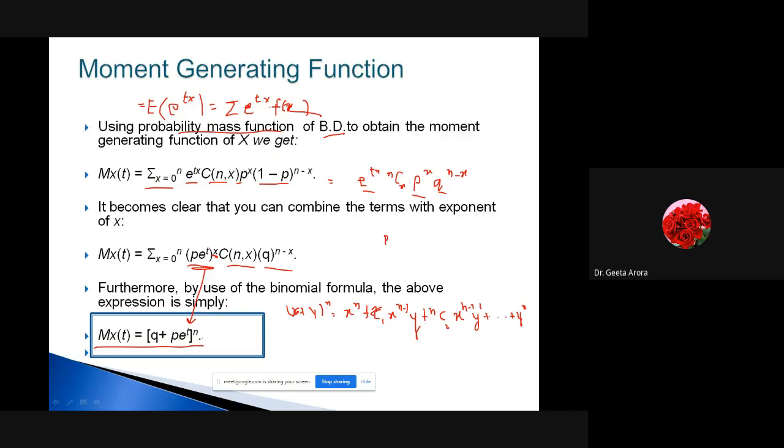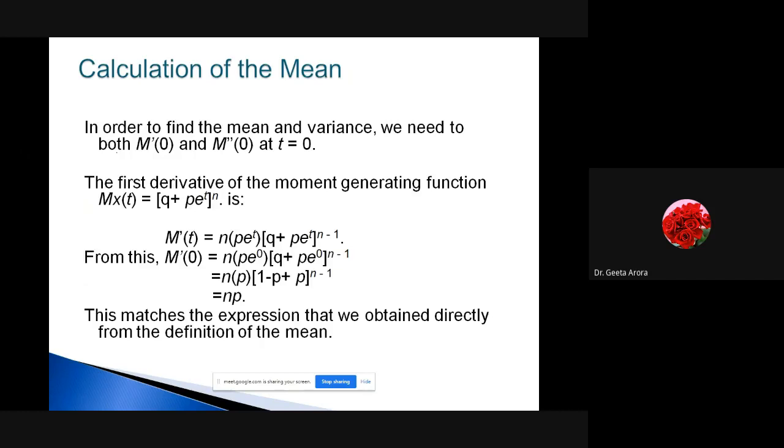So you have to know how we are deriving it. We are deriving it from the expected value of e^(tX), the general term that we have learned. And the second thing is you must know the final answer. We are getting the moment generating function as (q + pe^t)^n. So this is what you have to remember as the moment generating function. Now let's see how from the moment generating function we are getting the moments.